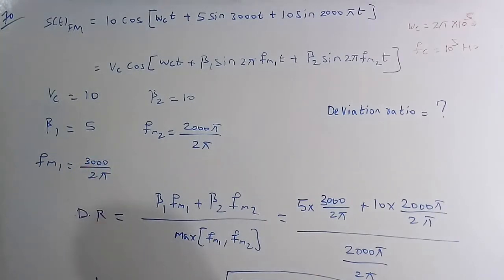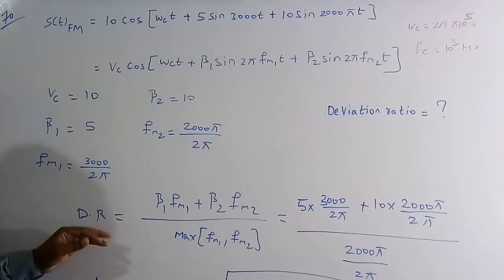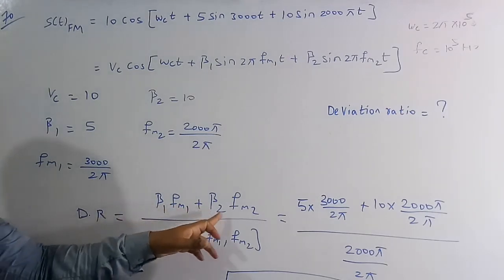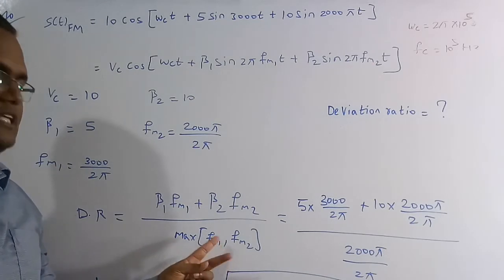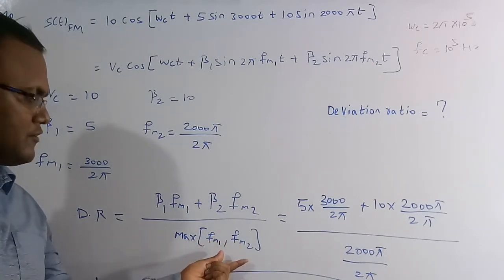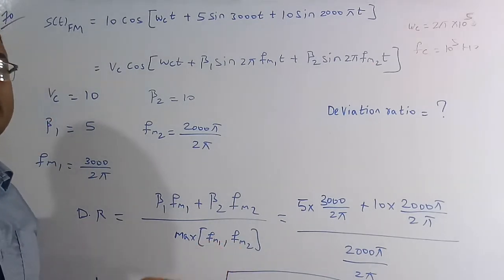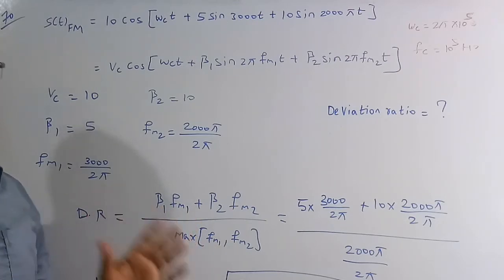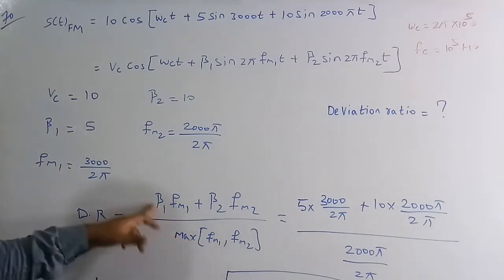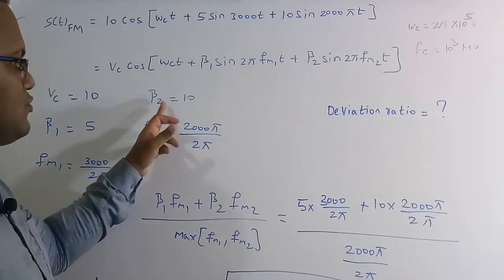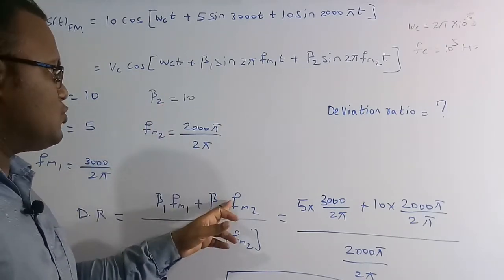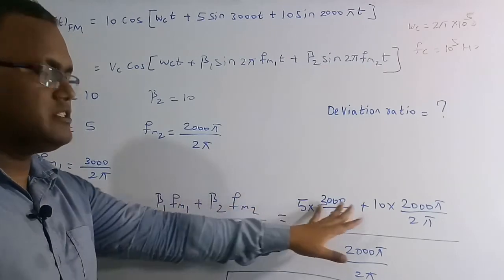Now we need to find the deviation ratio. The exact formula of the deviation ratio is beta 1 fm1 plus beta 2 fm2 divided by the maximum value of the message signal frequencies fm1, fm2. Out of these two message signal frequencies, only the maximum frequency we need to take. So beta 1 is 5 and fm1 is 3000 by 2 pi, and beta 2 is 10 and fm2 is 2000 pi by 2 pi. This is what I have written.